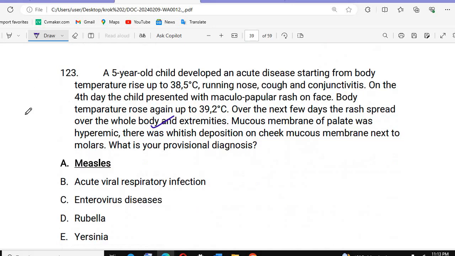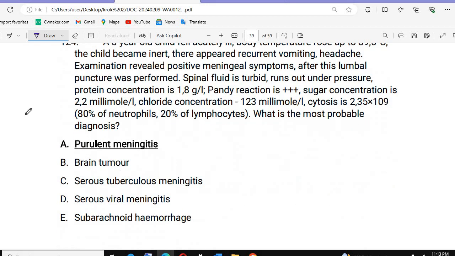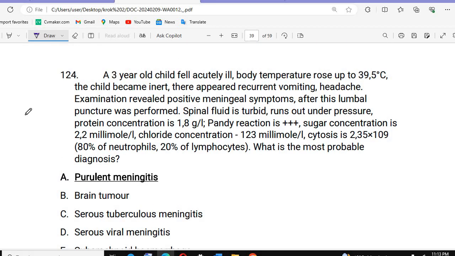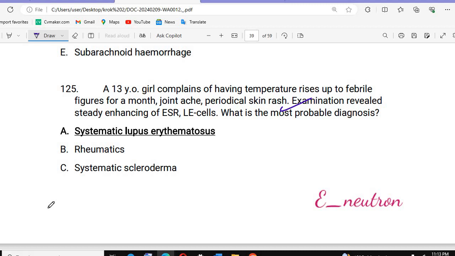Then we have the whitish deposition on the cheeks, mucous membranes, the Warthin-Finkeldey spots, that is measles. This one we already discussed, along with meningitis, everything. There is a decrease in sugar concentration, 2.2 millimoles. If there are more than 80% neutrophils, we have a bacterial condition, which we call purulent meningitis. We discussed viral, fungal, all these things. Just revise everything again and again.